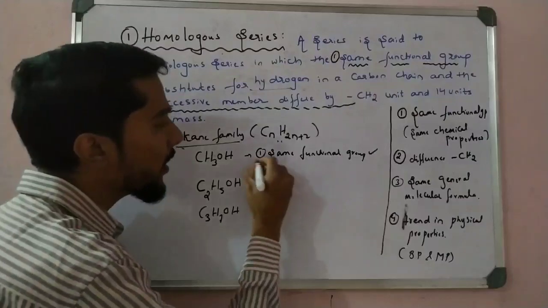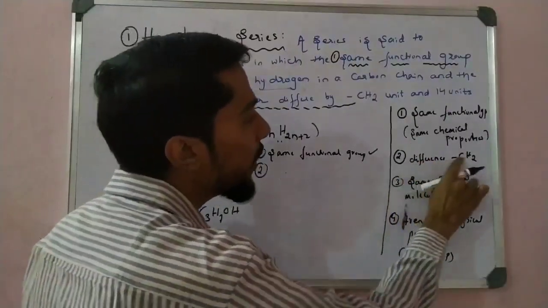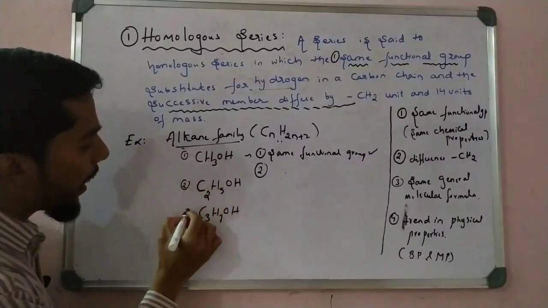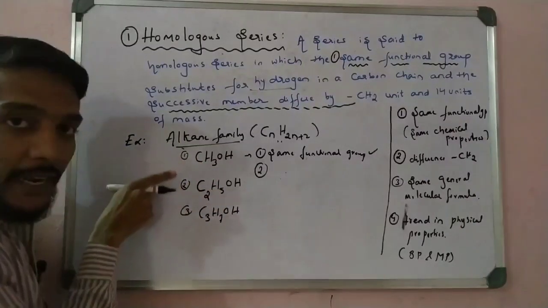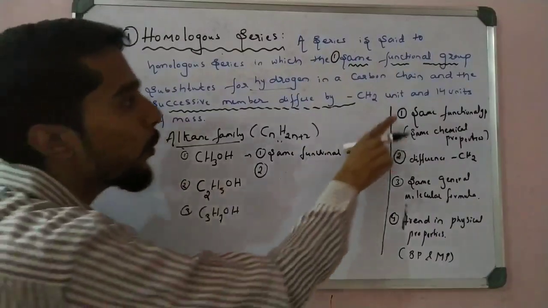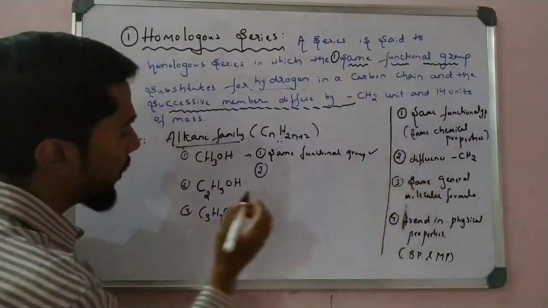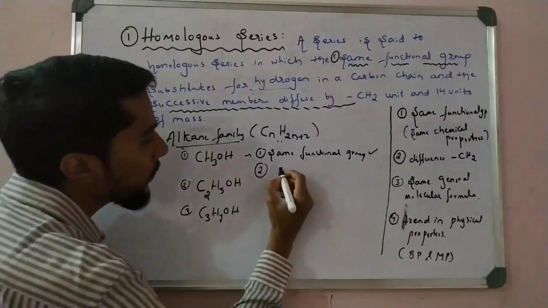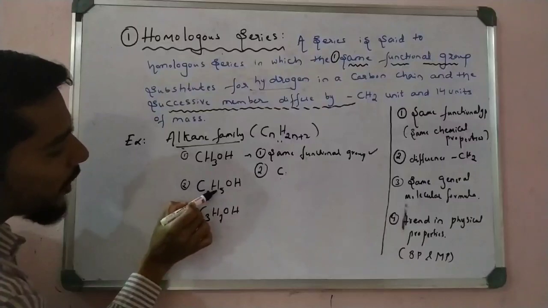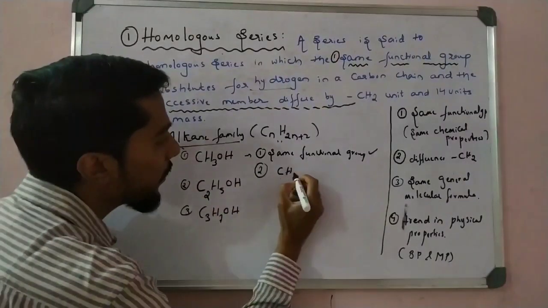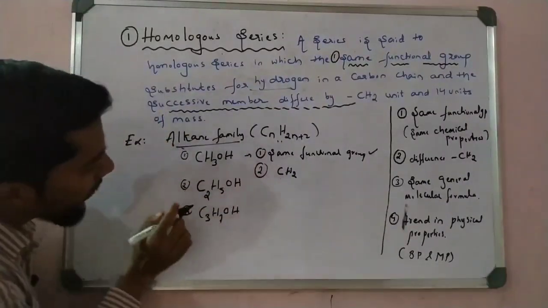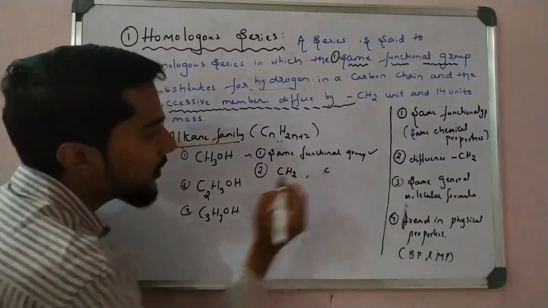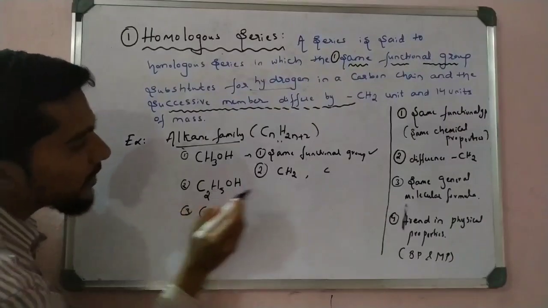And the second condition is what here? The second condition is the difference is CH2. The difference between first and second, and between second and third, must be CH2. So let us see here. C2 minus C1 is equal to 1 C. Then 5 minus 3 means it is 2, right? So that difference is 2, correct? 3 minus 2 is 1 C. Now 7 minus 5 is 2 H.